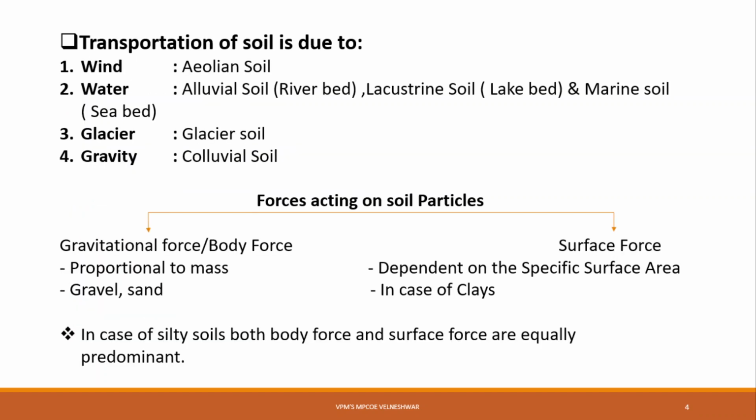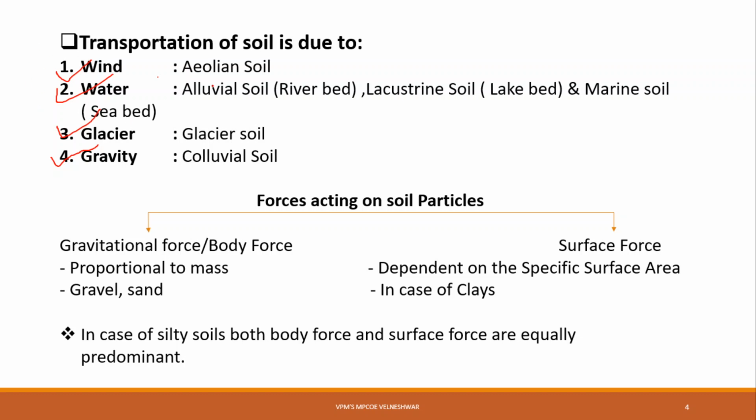Now we will see the transportation of soil. We already saw there are different agencies of transportation. The first one is wind, the second is water, the third is glacier, and the last is gravity, due to self weight. Now when soil is transported and deposited by wind, that soil is called aeolian soil. This is very important from the GATE point of view. Take a note of that.